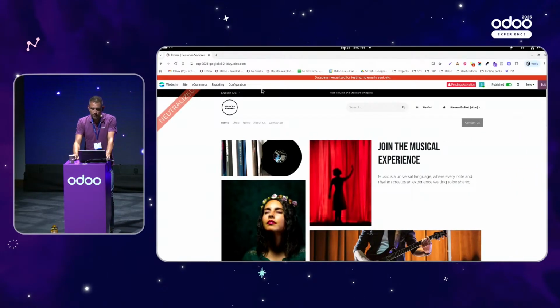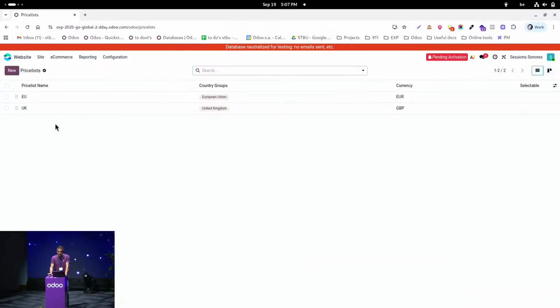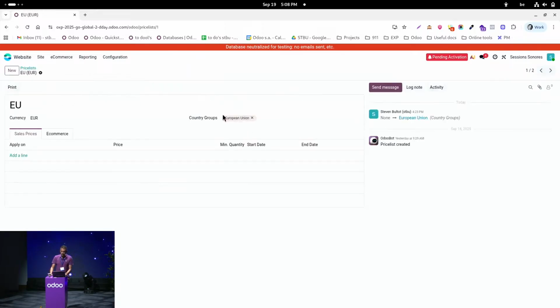So if I go back to my database, I can go to e-commerce and then to price lists. And here we can see that I set up two different price lists. We have one for the European Union countries, so here is the country group, and we have the currency euro set. Great. Then we can see also that I set a UK price list. This is just to show you that Odoo is also capable of automatically adapting the currency to the country where the buyer is located. So let's have a look.